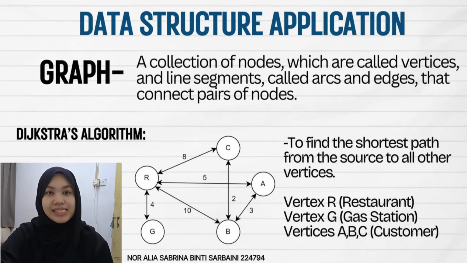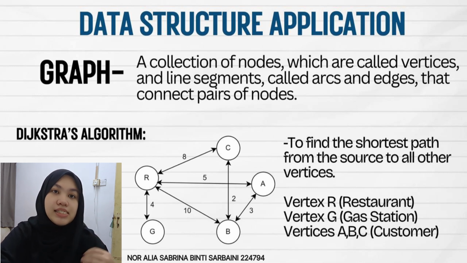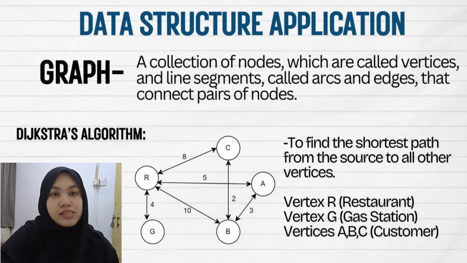Okay, so the data structure that we implemented in this project is graph. Basically, a graph is a collection of nodes, which are called vertices, and line segments called arcs or edges that connect pairs of nodes. Since the goal of our Roadmaster game is to find the shortest path from the source to all other vertices, we implemented Dijkstra algorithm in this project.